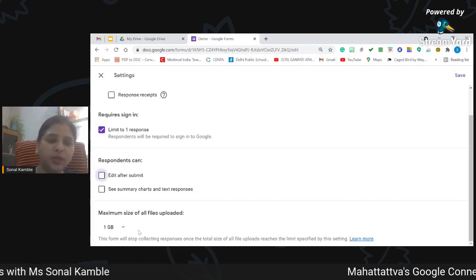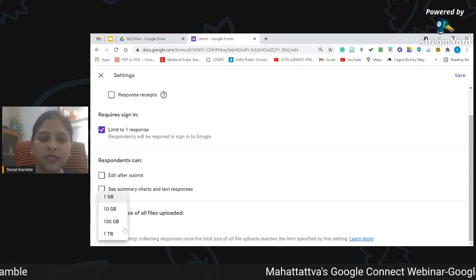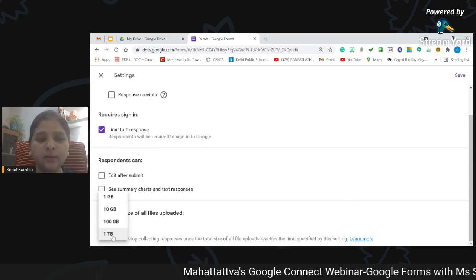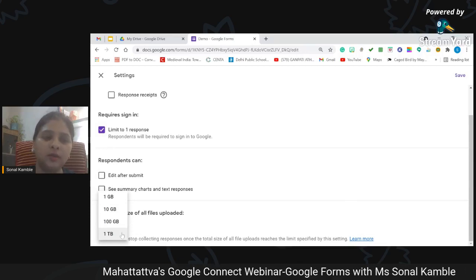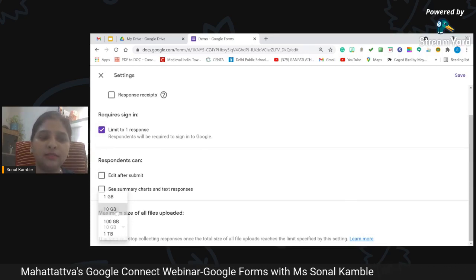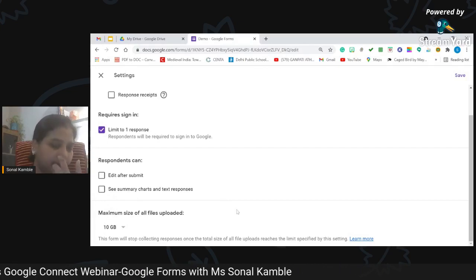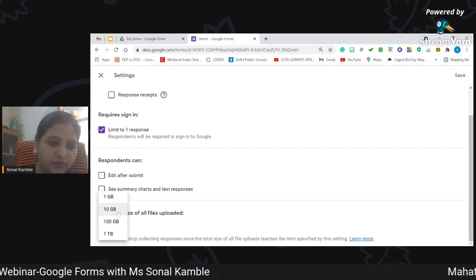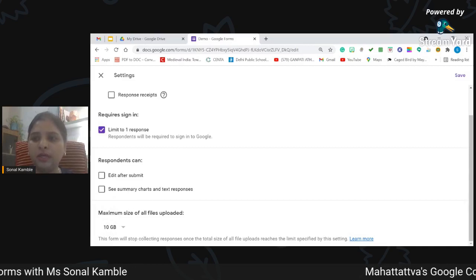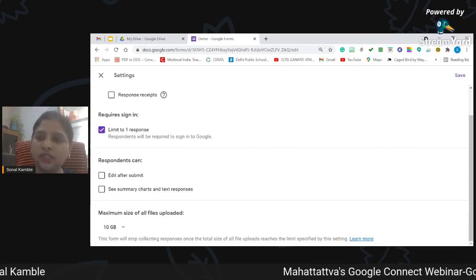And from here, you can also set the size of the file upload. You can choose up to 1 terabyte, but this is not advisable because we have limited size in drive available to us. So don't burden your drive too much, keep it 10 GB only.